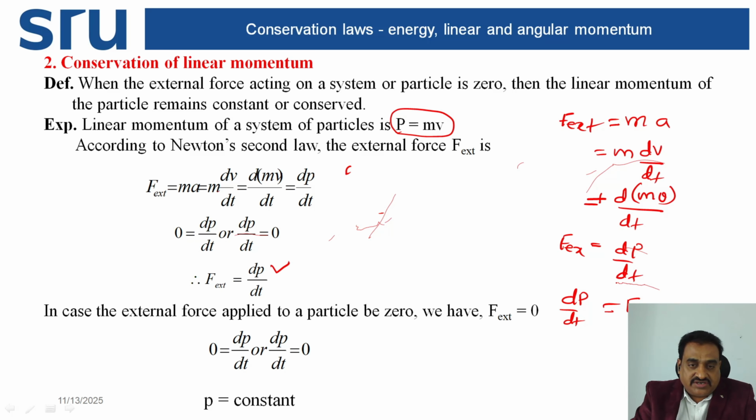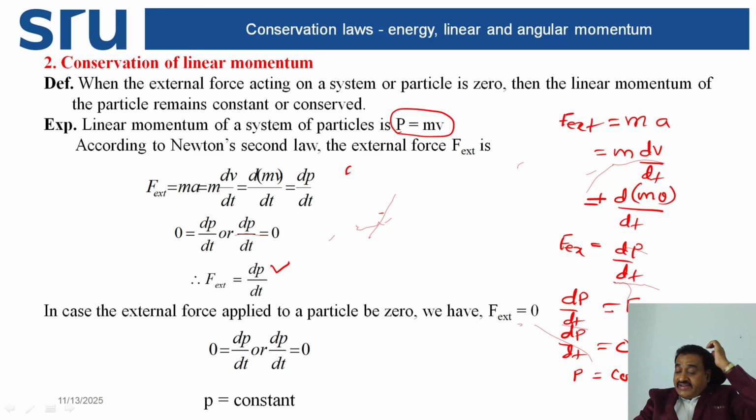According to the definition, if the external force acting on the body is equal to zero, then the linear momentum is constant. d by dt of a constant is equal to zero. When the external force acting on a system or any particle is zero, then the linear momentum p of the particle remains constant or conserved.